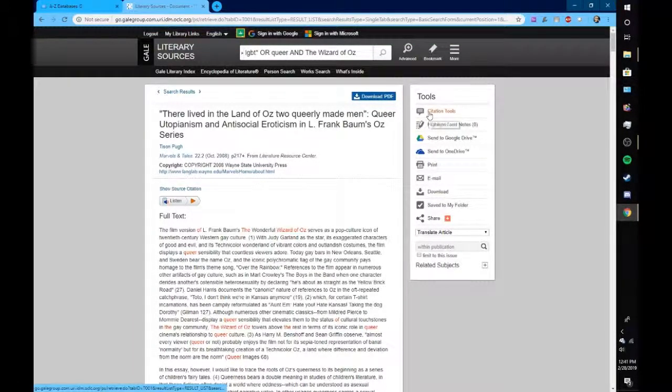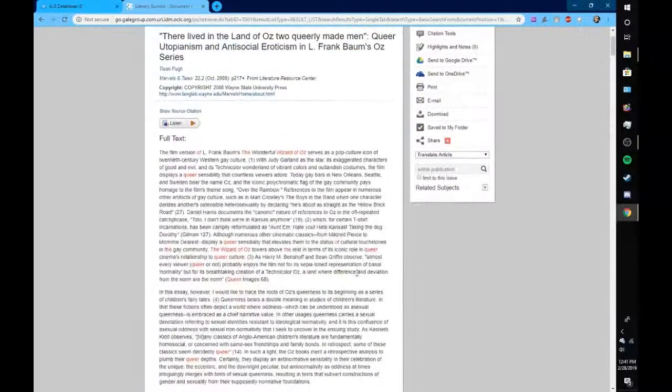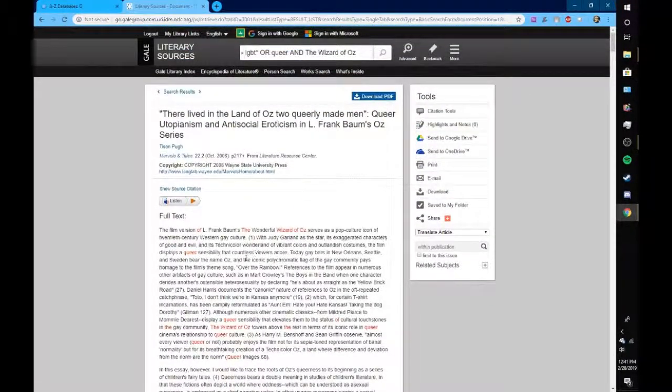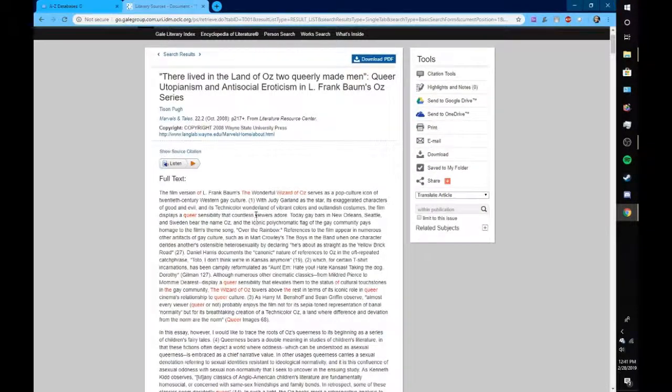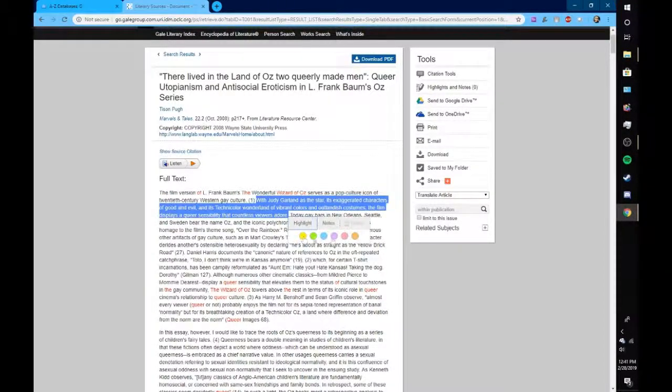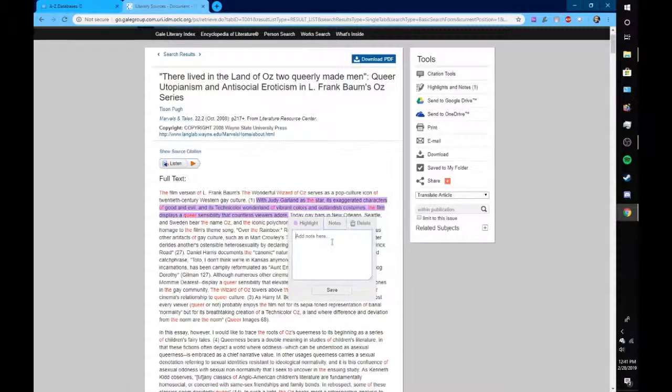Gale offers citation tools, and what I think is one of the very, very cool things that they offer is the ability to mark up documents that you find in the database. So, for example, if we select a chunk of text, we're given the option to highlight it in one of several colors, and to add notes to it. So we'll add the note that this is a test.